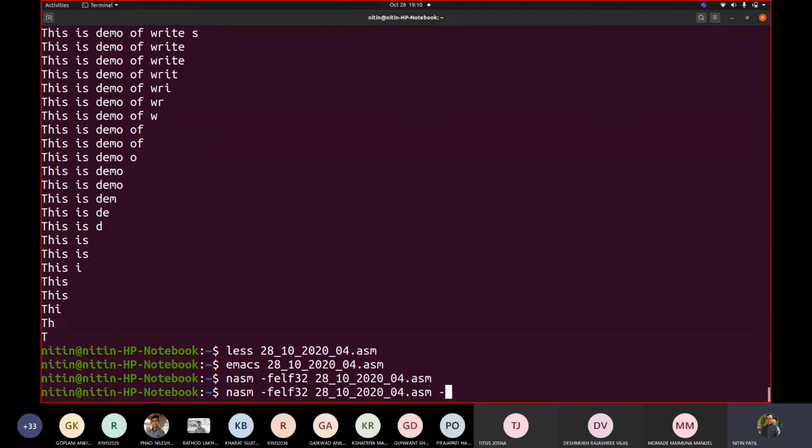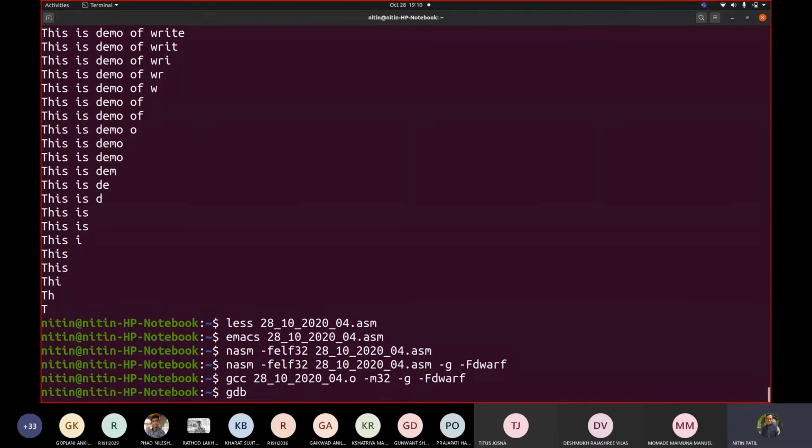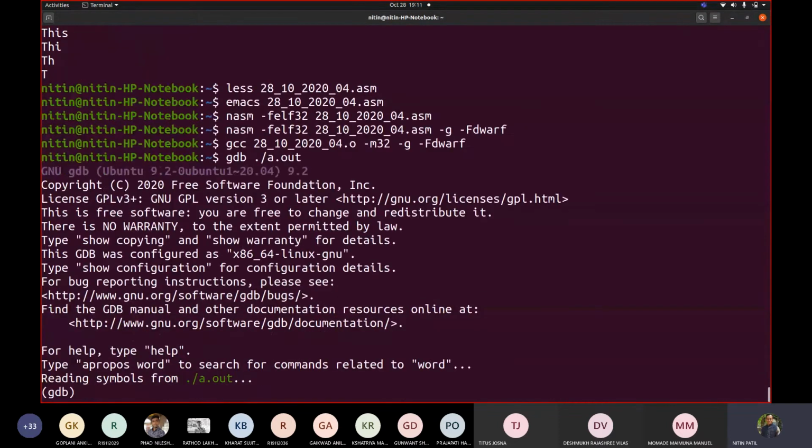Sorry, we forgot to write this: dwarf. gcc 2810 04.o -m32 -g -f dwarf.